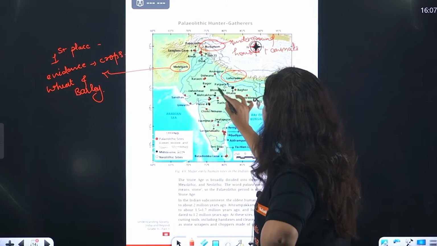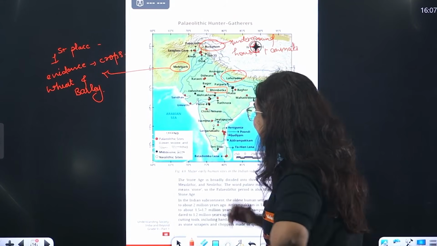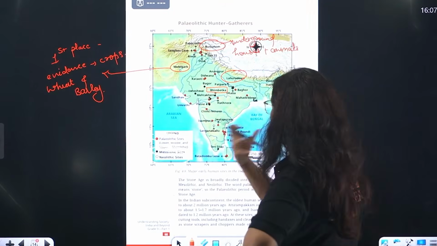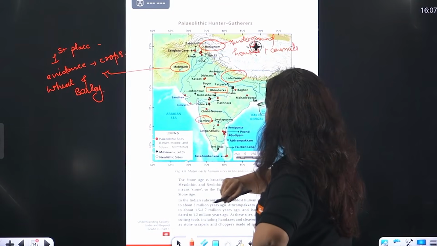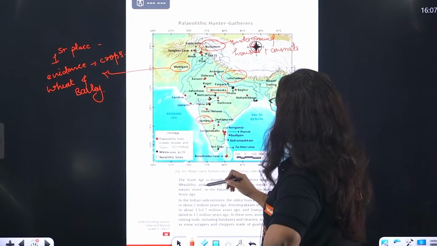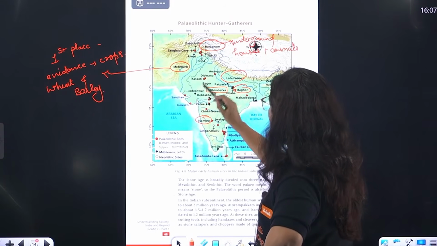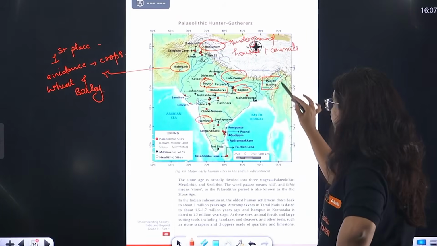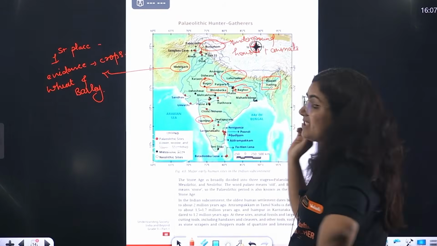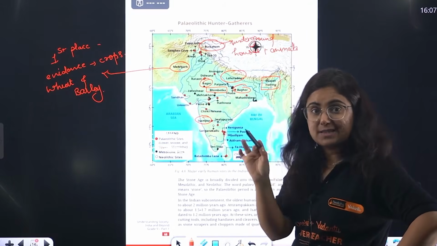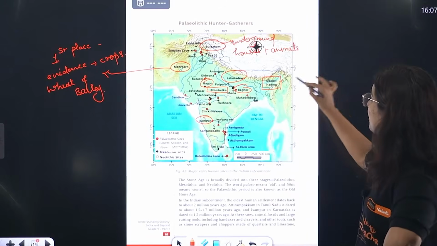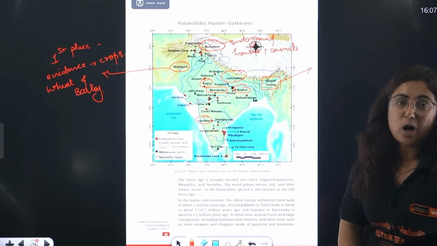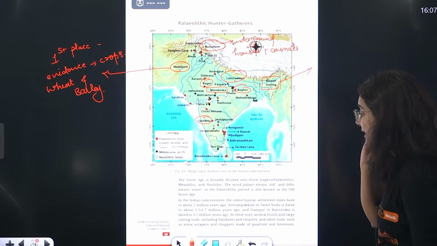More are there, beta. Bhimbetka is very important, a Paleolithic and Mesolithic site which contains the evidence of cave paintings. Isampur is there, very important here in Karnataka. Bagaur is there. Bagaur in Rajasthan and Bagaur in UP are two different sites. And pay attention, there is one Neolithic site in Assam. So this can also be a question. Mark the one location that is a Neolithic site in northeastern India, that is Daojali Hading. Right now it is in Assam.